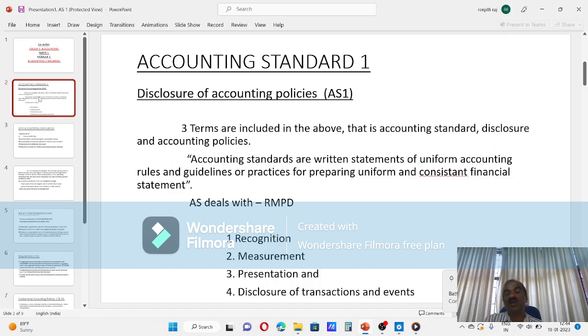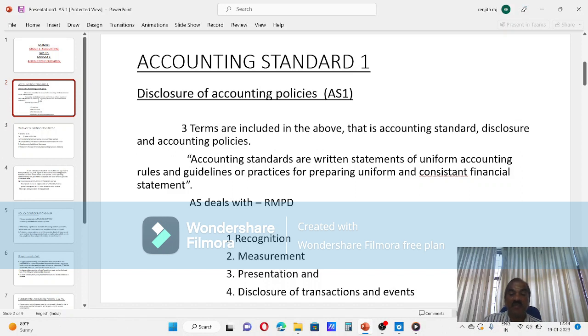Otherwise, you may not be able to analyze the statement or compare the statement, or better to say, there will not be any uniformity. So, majority of accounting standards deals with recognition, measurement, presentation, and disclosure of transactions and events.